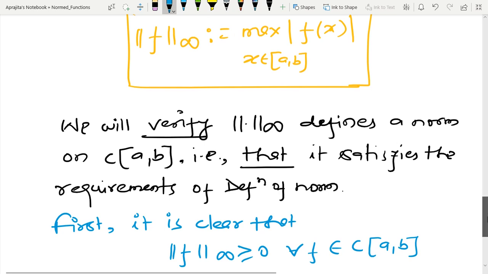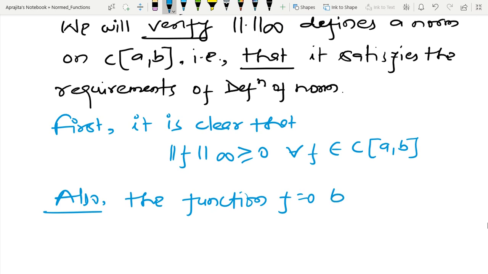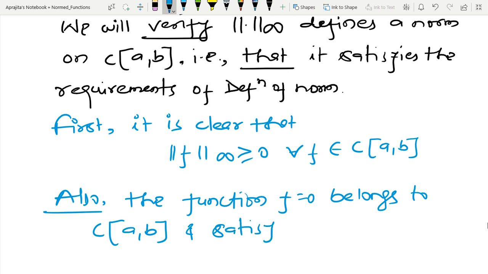And also it is possible to show that the function f equal to 0 belongs to C[A, B] and satisfies that the infinity norm of f equals 0.